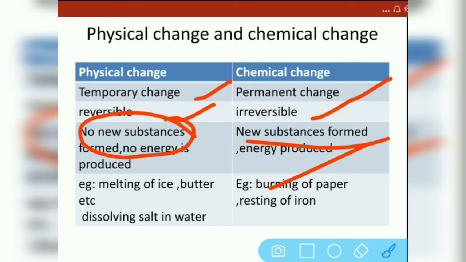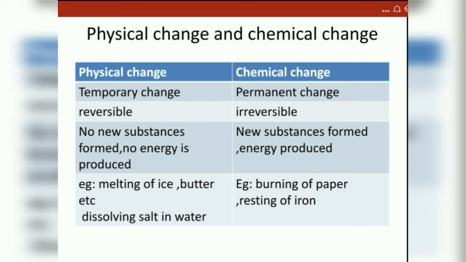Here, example: melting of ice, when ice melts to form water. Again, if you keep water in a freezer, you will get ice. So it's a reversible change. There are no new substances. Only water is forming ice, ice is forming water. Melting of butter and dissolving salt in water, all these things are examples of physical change.